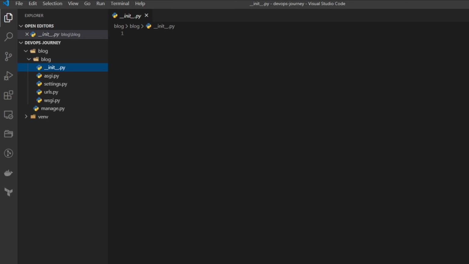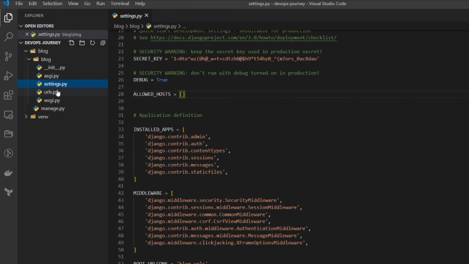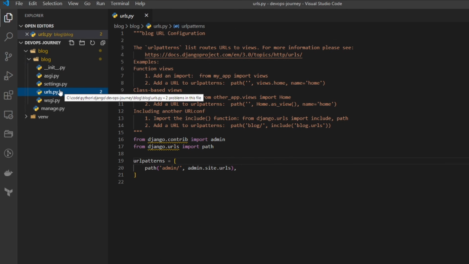Just like any Python project, you're going to have the init.py file, but the ones that we're interested in are the settings file and the URL file. We're going to be going through these files quite a bit in the future, and we're going to get pretty deep into them. The other two files here, the ASGI and the WSGI, we won't be working on until later in the course. Basically, these are used when you're deploying your Django app to production, and they are the web server and application server gateway configurations.